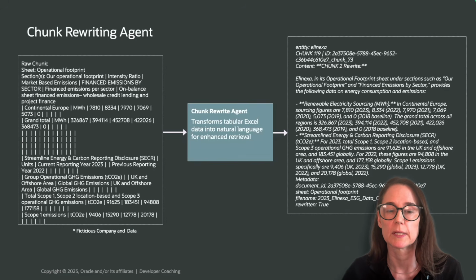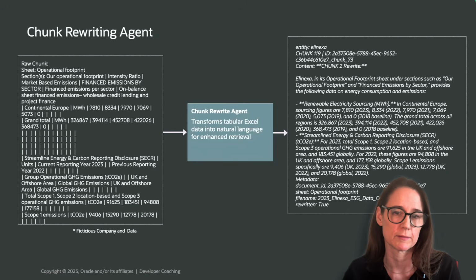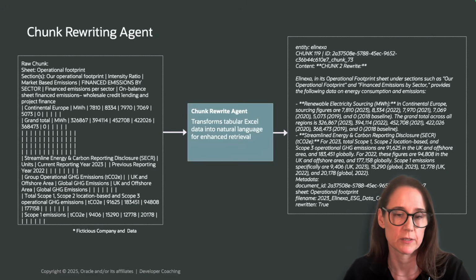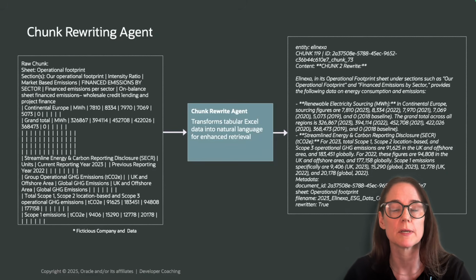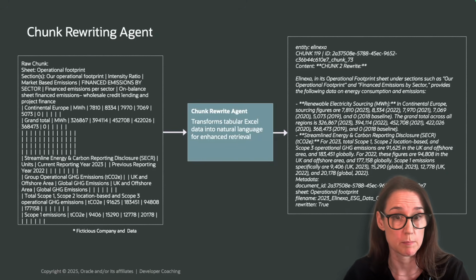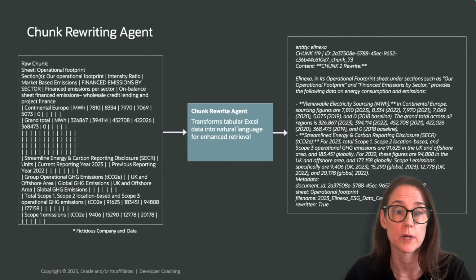So statements like Elenexa reported scope 1 emissions of 9,400 tons and so on. So everything is explicit, the entity, the year, the scope, the unit. Now, when this gets embedded, it's not soup anymore. It's structured, precise, and retrievable. That's the first step.